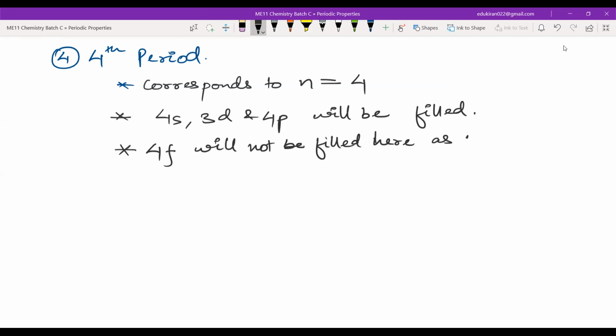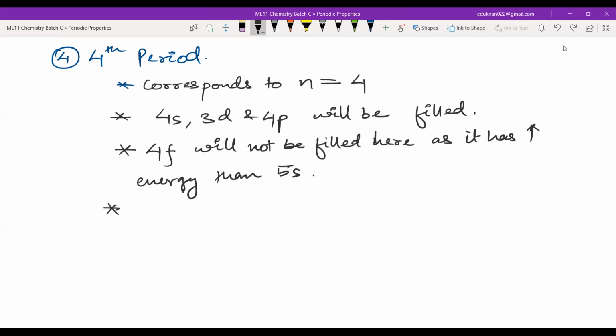Here, it has higher energy than 5s. Okay, guys. How many elements will be there? 18 elements.